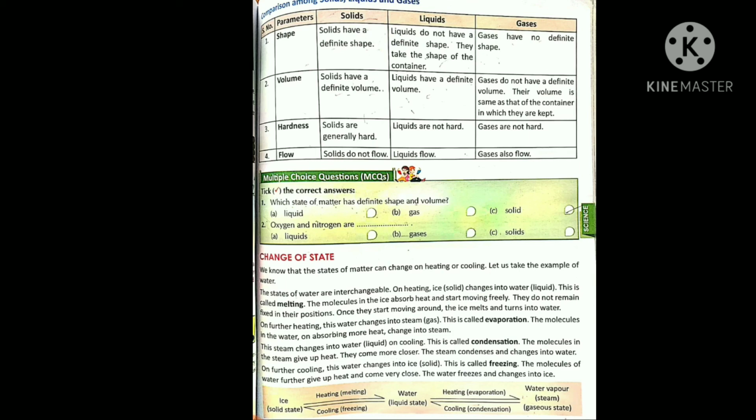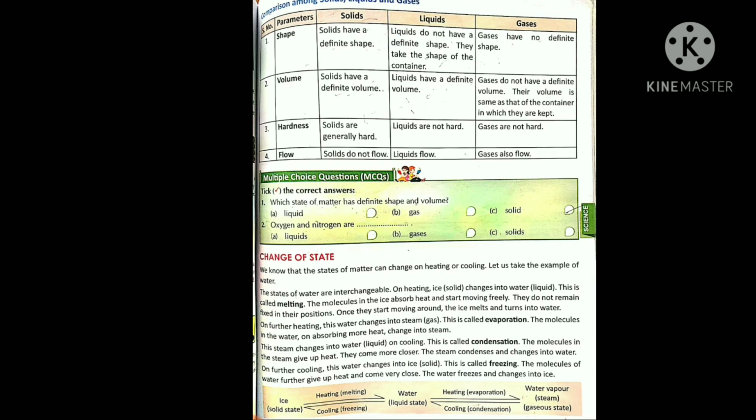The molecules in the steam give up heat and come closer, and the steam condenses and changes into water. On further cooling, this water changes into ice. Ice means solid, and this is called freezing. The molecules of water further give up heat and come very close. The water freezes and changes into ice.